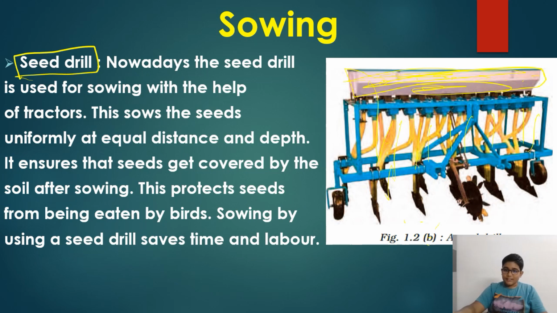Here these are the blades. When the tractor moves, it will loosen the soil, and the seeds kept here come through these pipes and fall here. That is a benefit of the seed drill.